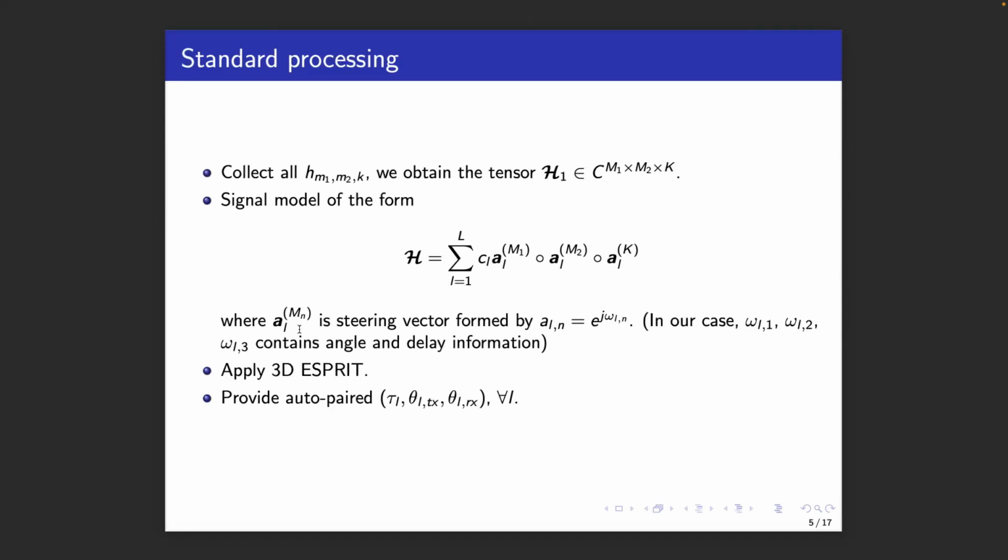Suppose now that the transmitter sends a sufficient number of pilot signals so that the receiver can estimate the complex tensor. This can be done, for instance, using least squares techniques. We can then decompose the tensor in a standard form using an outer product of steering vectors in the different dimensions. Each of the steering vectors has a similar structure but different interpretation. Some can refer to angles and others to delay.